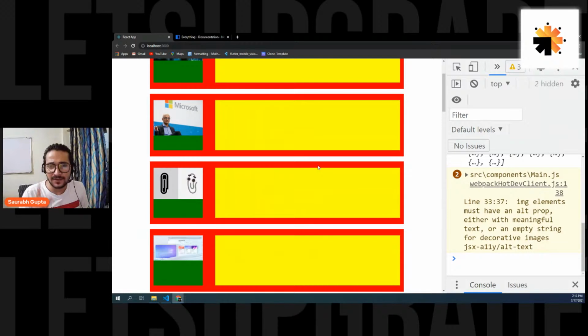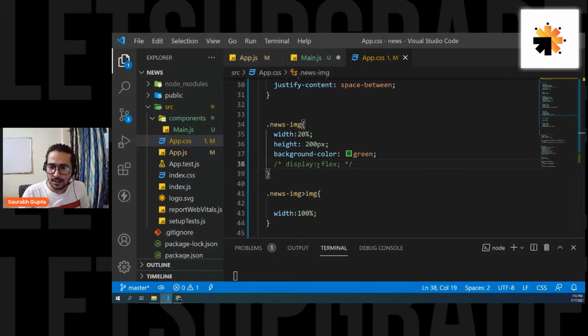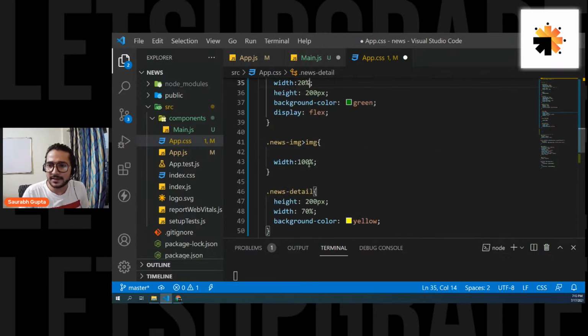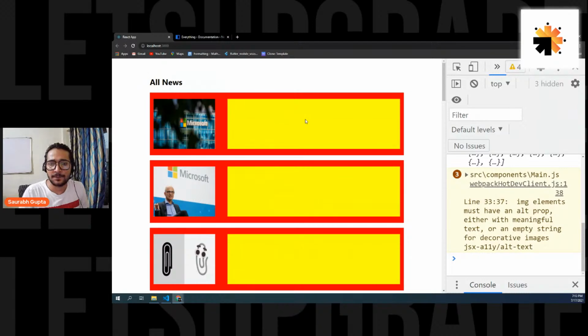Then it goes like this. That's the problem. That's why I was using it like this. So let's do one thing. Let's put it there so that it converts everything, and let's increase the size. So decrease the size of the article and increase the size of the news-img. So here we go, like this, and let's see it now.